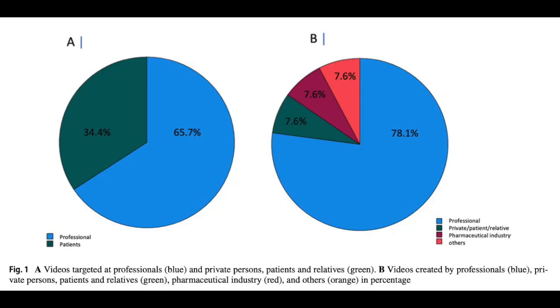Their pie charts make it easy to see that 78.1% of videos were made by professionals and 65.7% of videos were targeted at professionals. To assess the quality of each video, they used a 1 to 5 scale where 1 is low and 5 is high, but they turned it into a scale of 3 by deciding that either 1 or 2 was low quality, 3 was intermediate, and either 4 or 5 was high quality. This they displayed as a percentage.